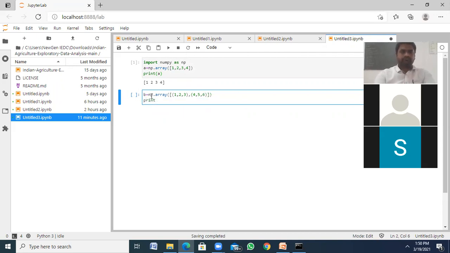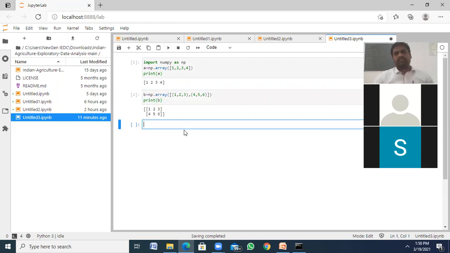Print b. Okay, this is a 2 by 3 array, 2 rows, 3 columns. So we can create an array like this. It's a one dimensional array, and this is a two dimensional array.